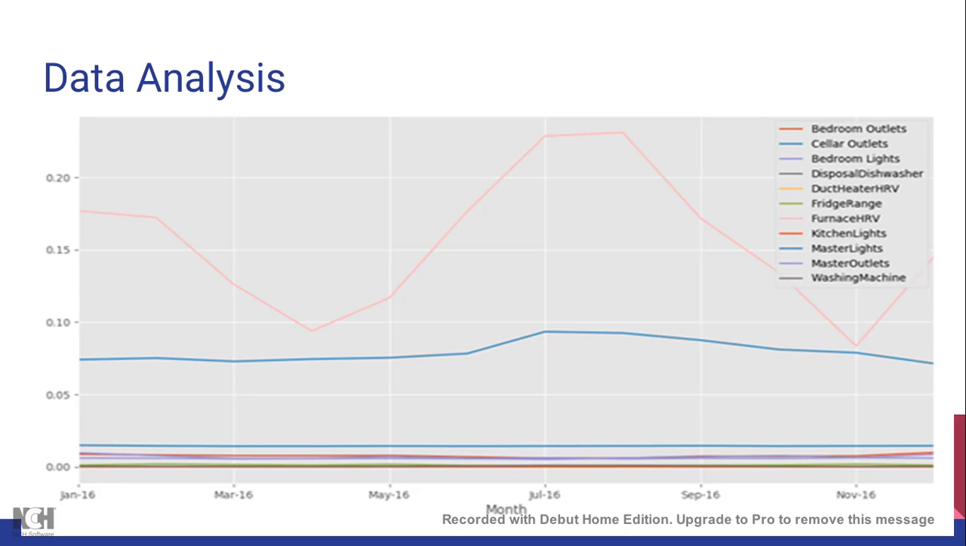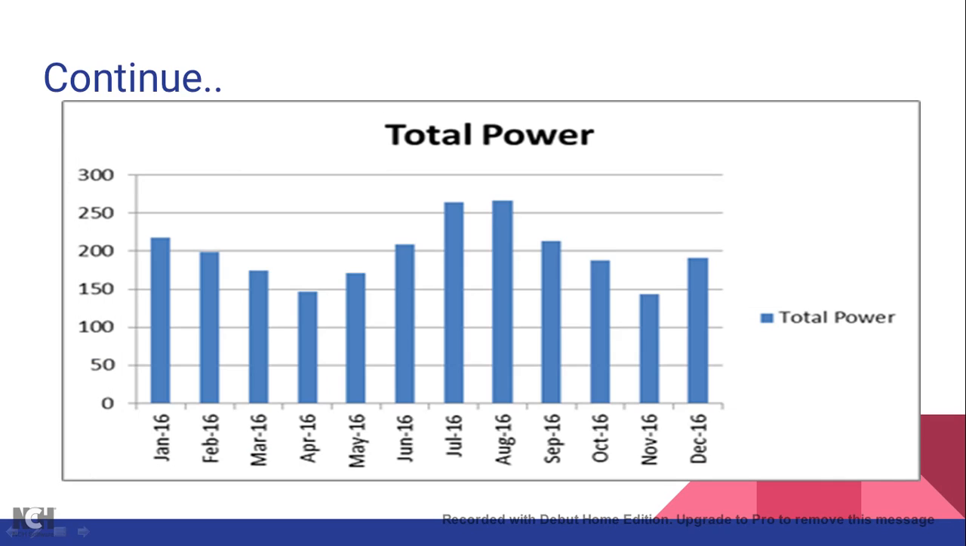This is first of all the data analysis of the home appliances, from where I have calculated the total power consumption. You can see the bedroom outlets, this red line, is consuming the most monthly power of the house. Most of the power is consumed by bedroom outlets. This is the total power of one year. In this we can see that July and August are consuming the most power of our houses.